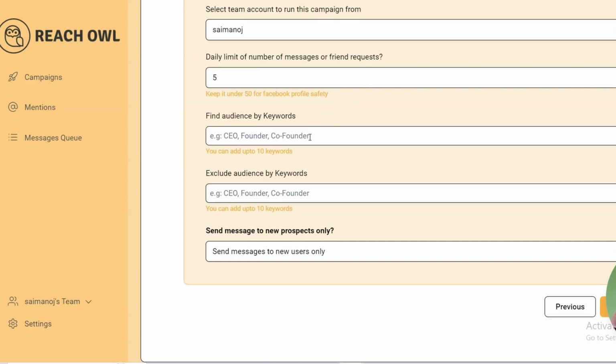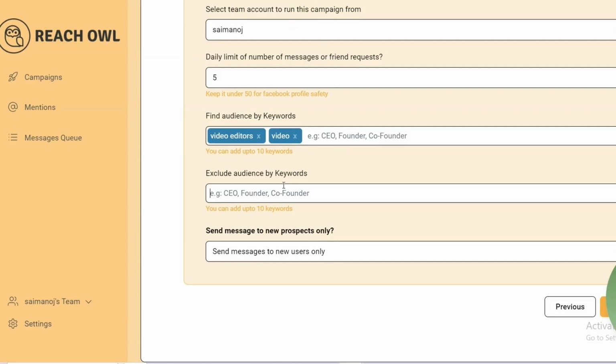And the keywords: whenever you select any group, you need to mention whom you are targeting. For example, in this video, in this group I can target video editors. So here you can write video editors, and you can also mention a keyword like video. You can give up to 9 keywords.